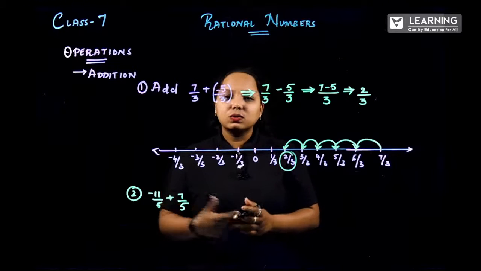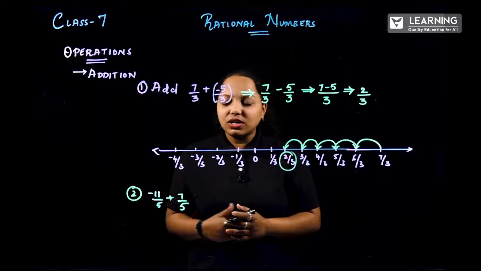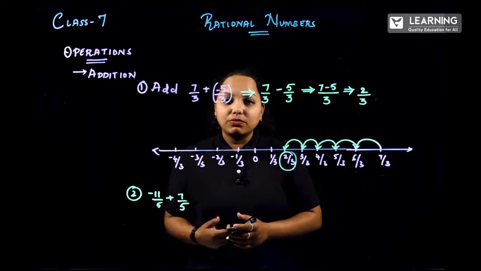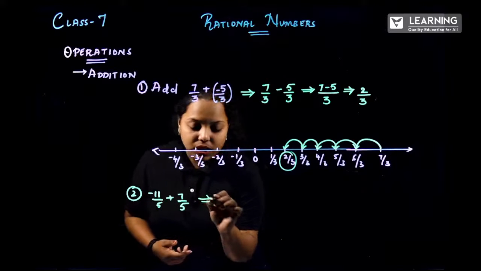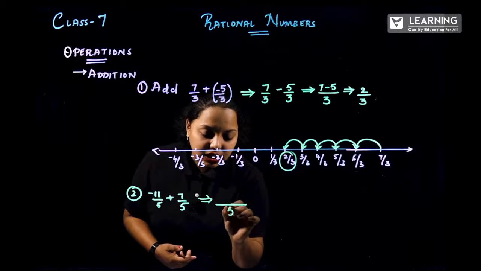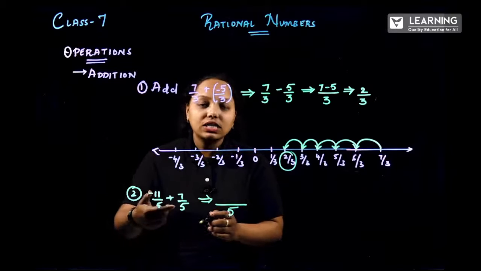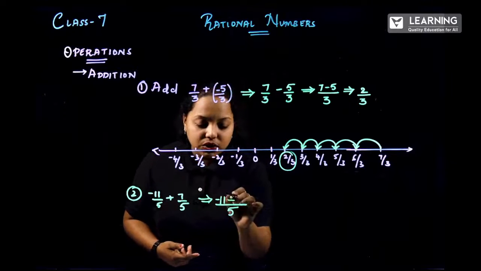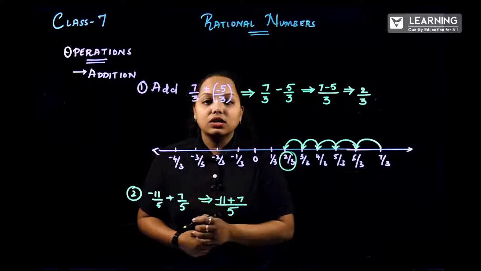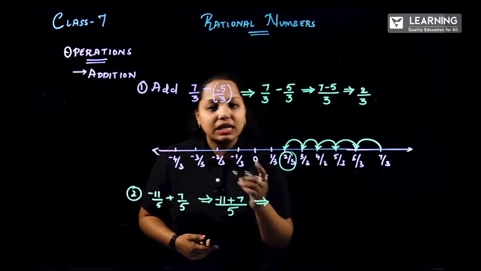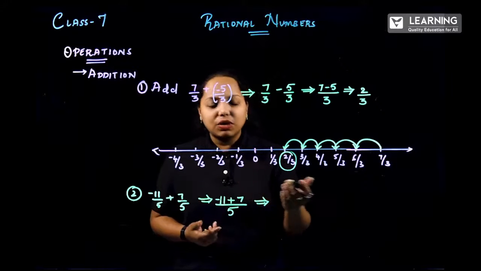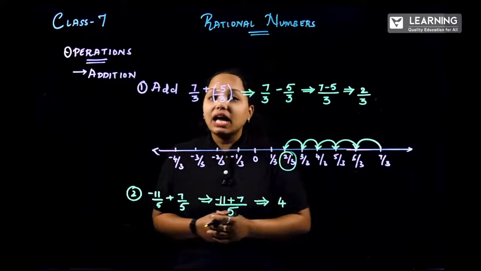Now how about this one? Let us do it by normal calculation. Minus 11 by 5 plus 7 by 5. Since there is the same denominator, make sure you write the denominator. Minus 11. Are there any brackets? No. Keep the operation as it is, plus 7. So, minus 11 plus 7. You can do it directly. 8, 9, 10, 11. Well, this is 4. Is my answer correct?